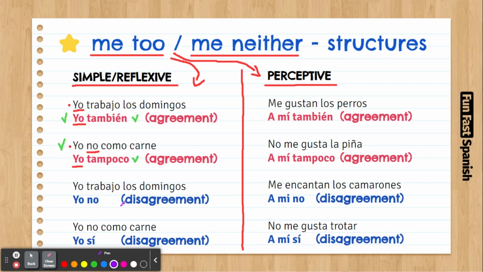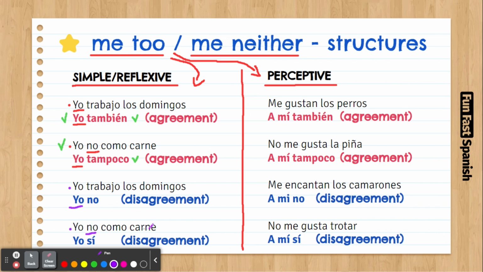Good. Let's have a look at the disagreements now. So to disagree, it's pretty much like I don't, like you go against it. So let's say yo trabajo los domingos. Same statement here. So if you want to say I don't, you say yo no. So you are disagreeing here, right? I work on Sundays. I don't. That's a disagreement.